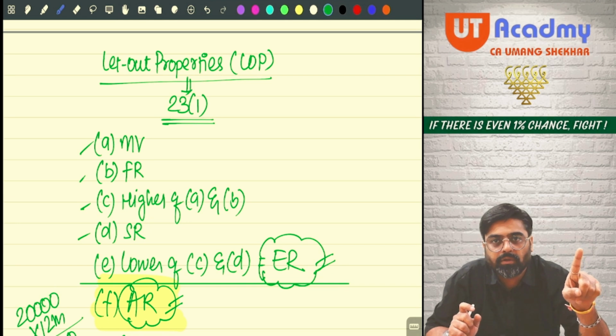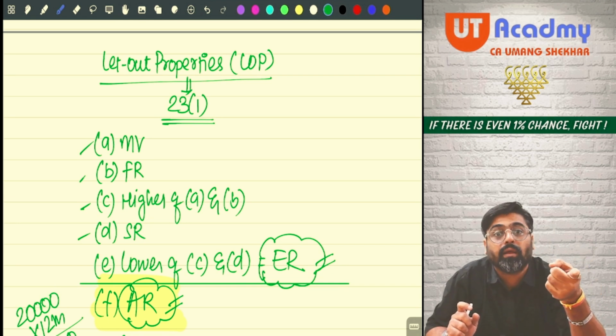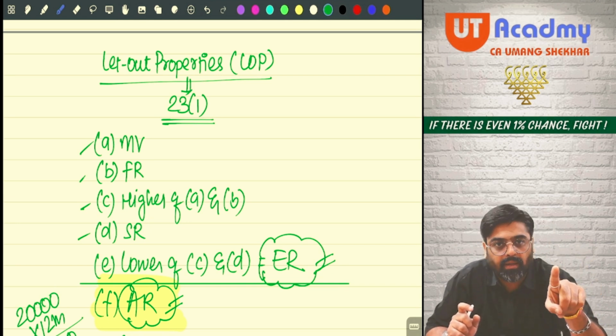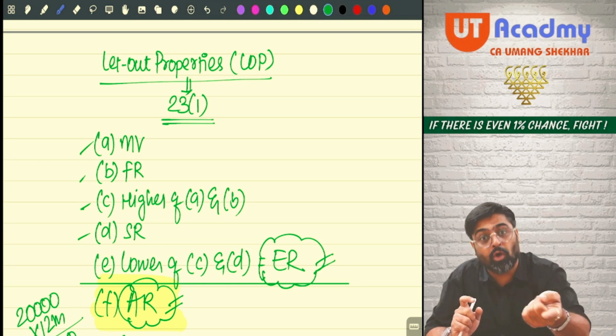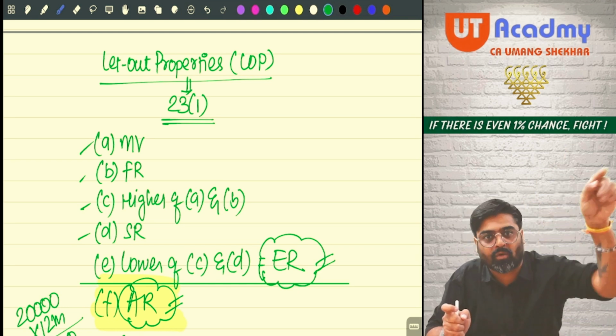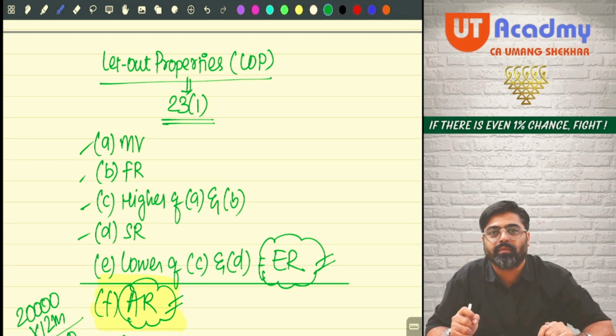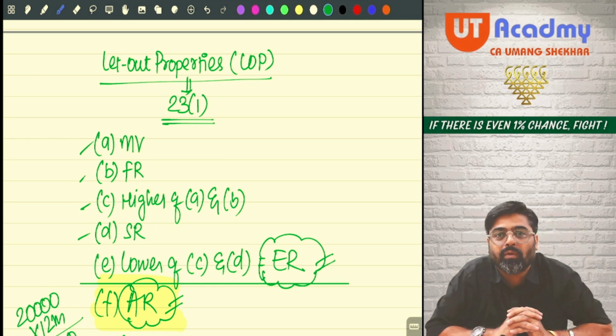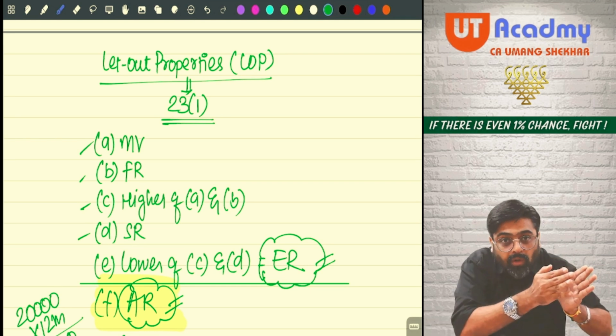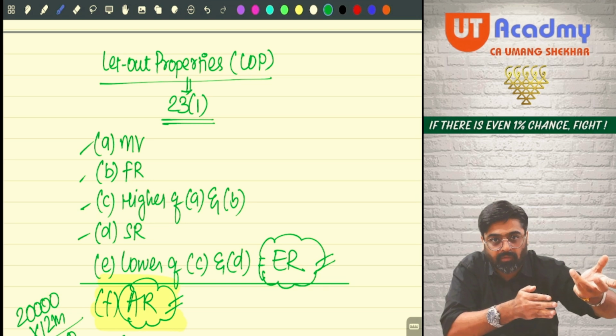Now that local authority will charge their municipal taxes on the annual benefit value of your property, which they will calculate. Meaning that even they charge municipal taxes from you. Who will charge municipal tax? The local authority under whose jurisdiction your property falls.